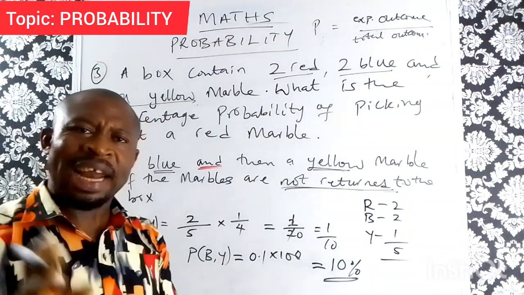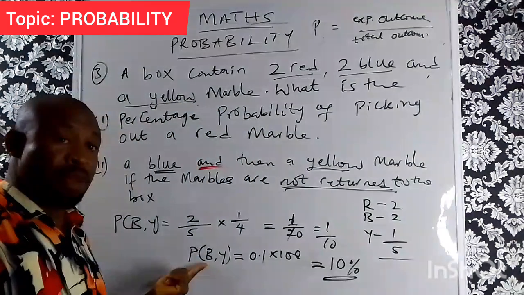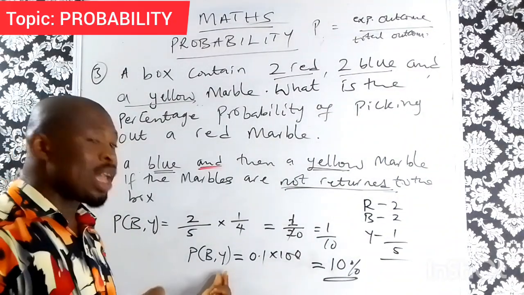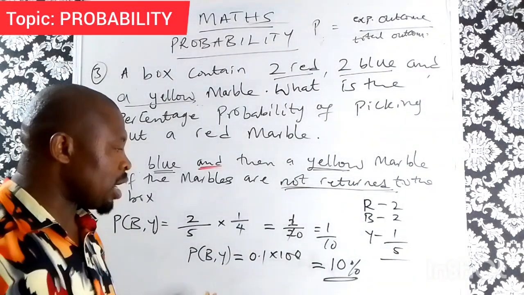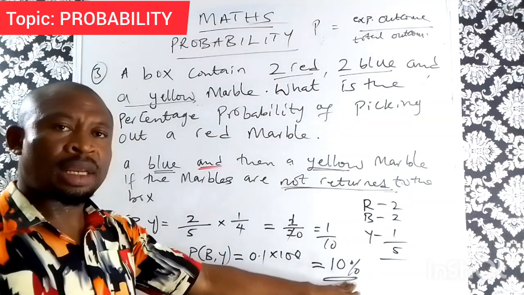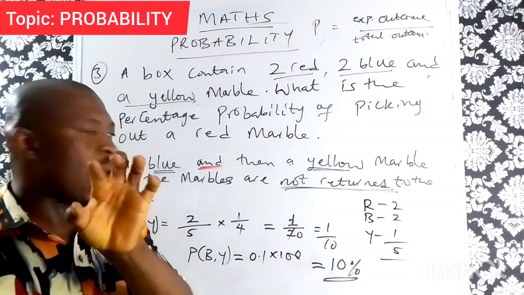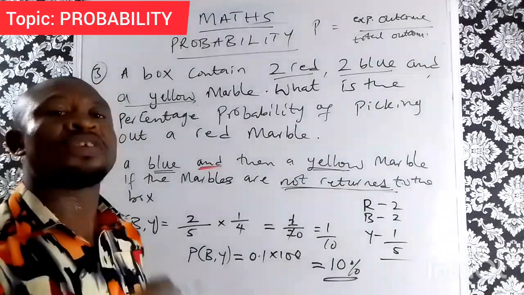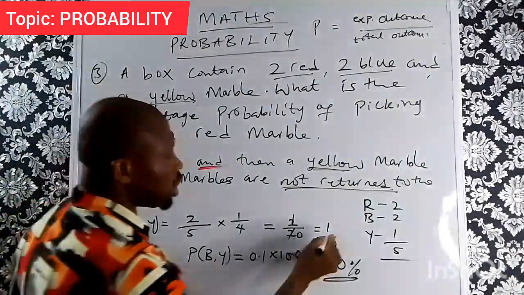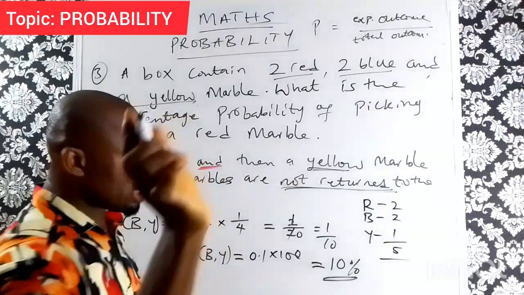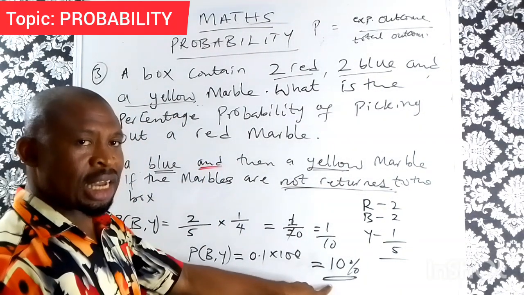Now, the likelihood of picking the first one blue and the second one yellow without returning the first one is 10%.